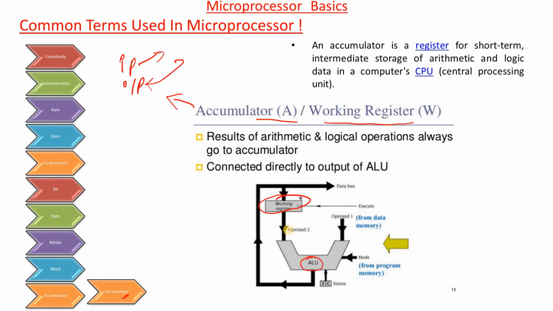Here the working register is nothing but the accumulator. While processing, it provides one input to the ALU, and another input we receive from another source, memory location or register. After execution, the result is stored inside this accumulator. It is the most commonly used register compared to the remaining registers. This is a general purpose register.